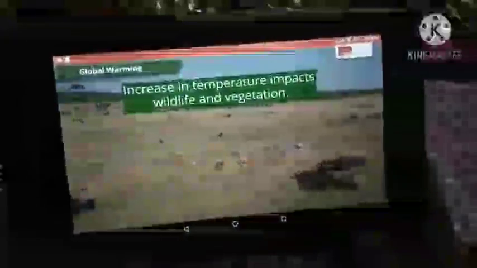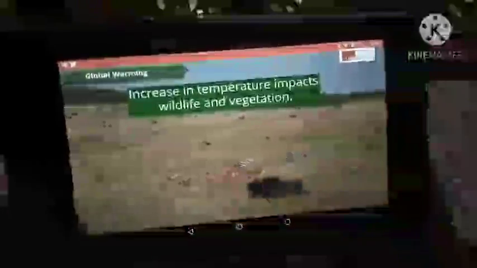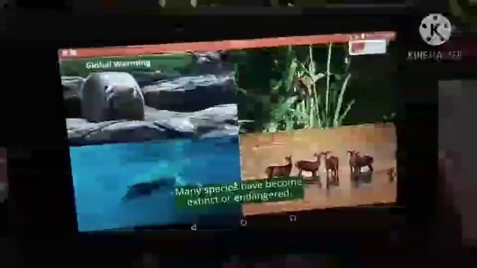Increase in temperature has also impacted the wildlife and vegetation. Due to frequent natural disasters and climate change, plants and animals are losing their natural habitats. This has resulted in many species becoming extinct or endangered.